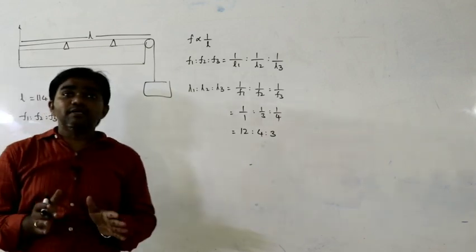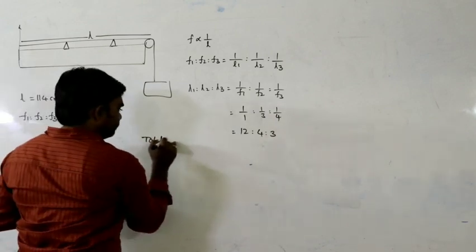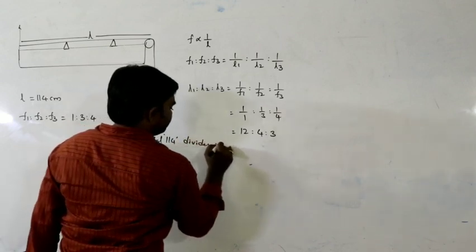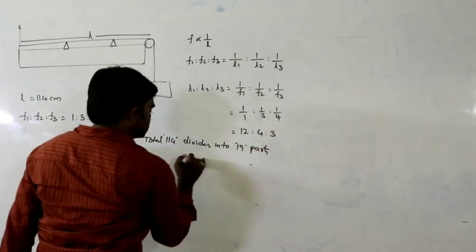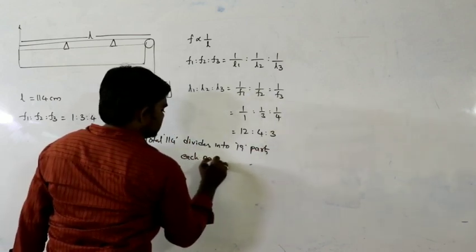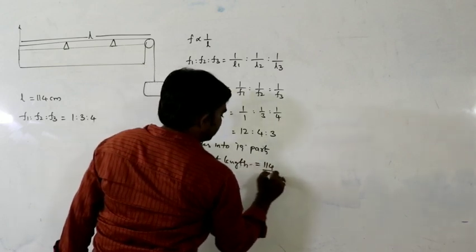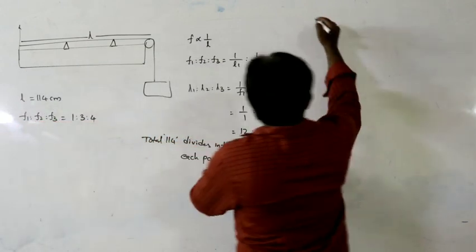114 divided into how many parts? 19 parts. So 114 divides into 19 parts. What is each part length? Each part length is equal to 114 divided by 19. How much is it? 6. Then what is the length of the first part here?